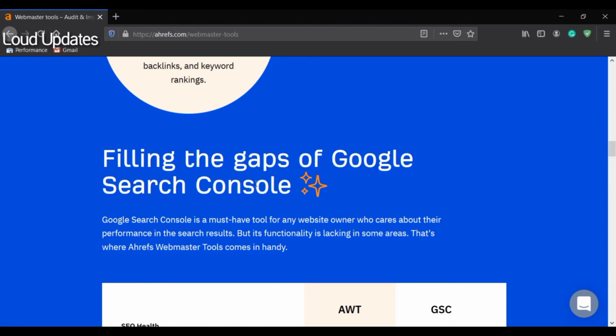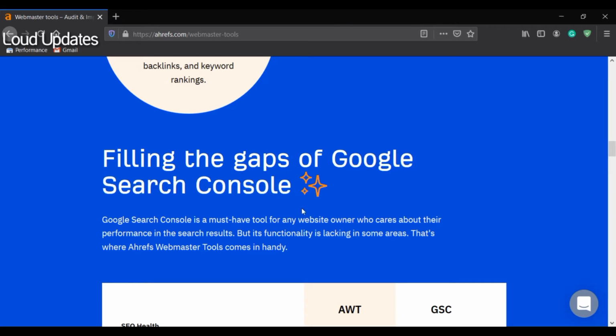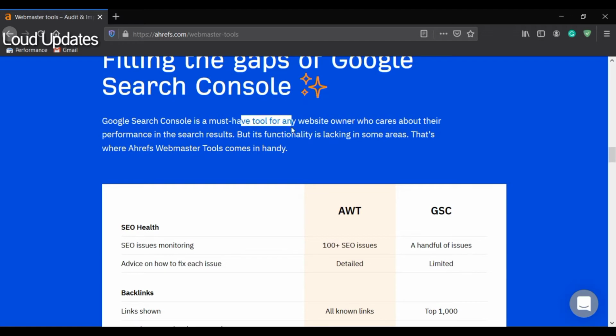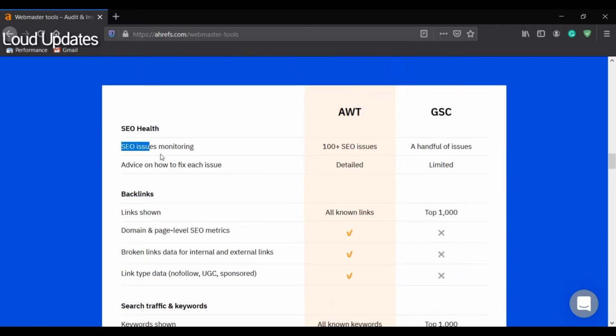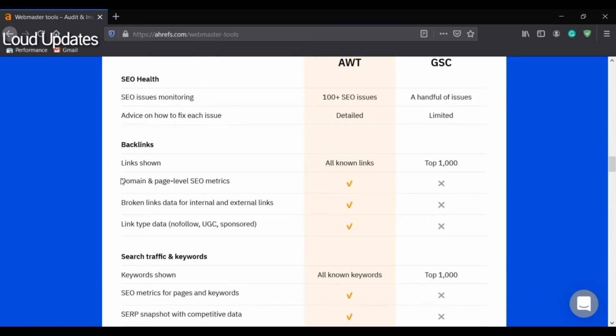This Ahrefs Webmaster Tool helps you rank your website more easily. 100 plus issues detected in detail, all unknown backlinks, the top 1000 and extras. I recommend you go to Ahrefs Webmaster Tools, verify your website and get extra SEO reports. And this tool is 100% free.